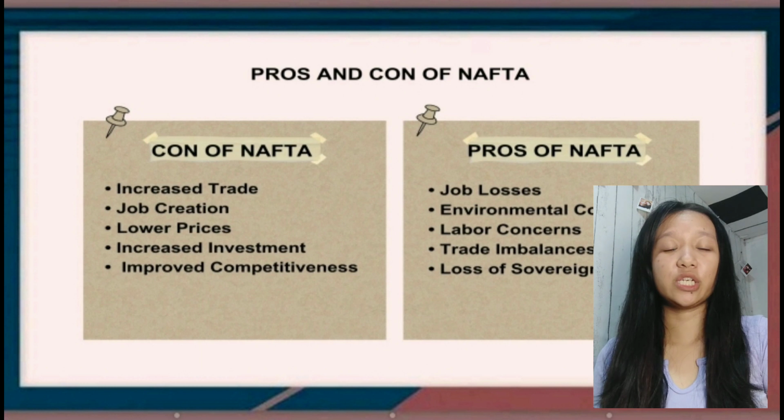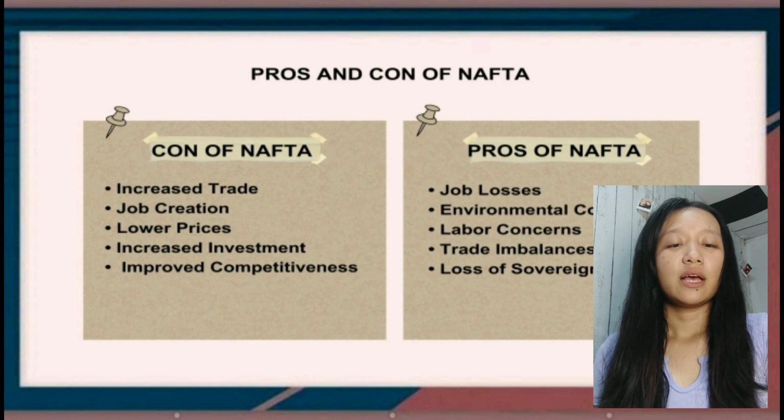Second is job creation. NAFTA has helped to create jobs in all 3 countries, as increased trade has led to increased demand for goods and services. Third is lower prices. NAFTA has led to lower prices for consumers, as it has eliminated tariffs on many goods traded between the countries. The fourth is increased investment. NAFTA has helped to attract investment to all 3 countries, as it provides protection for investors and promotes economic growth.